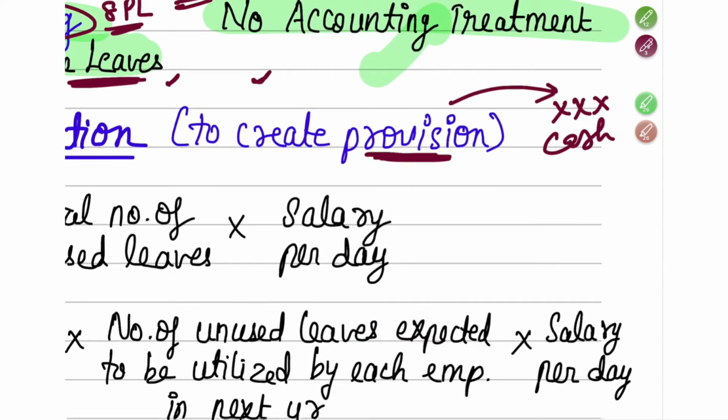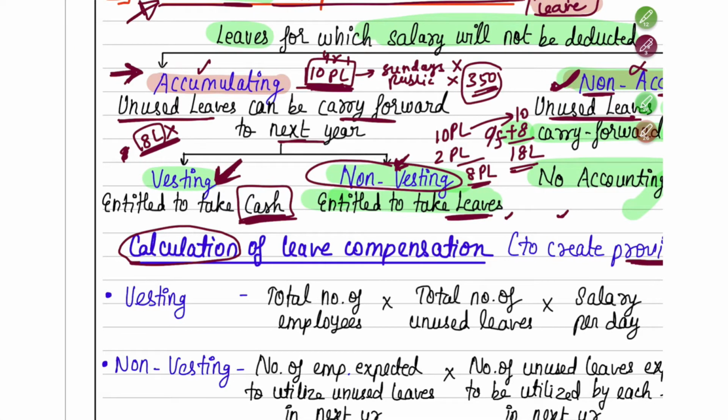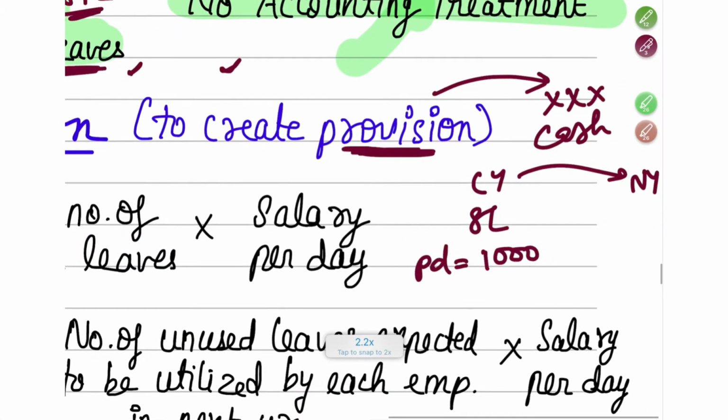Suppose in the current year, 8 days of leave I did not use. In the next year, my per day salary is suppose 1,000 rupees. If the company tells me that I fall under the vesting condition, then next year for these 8 leaves, you're going to give me cash. So 8 days into 1,000 rupees per day, 8,000 rupees you have to pay me.